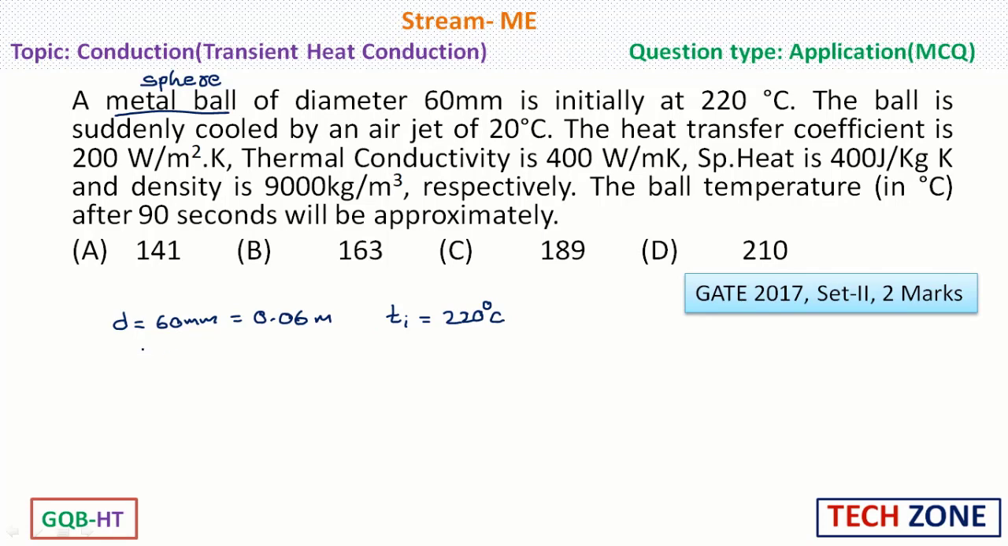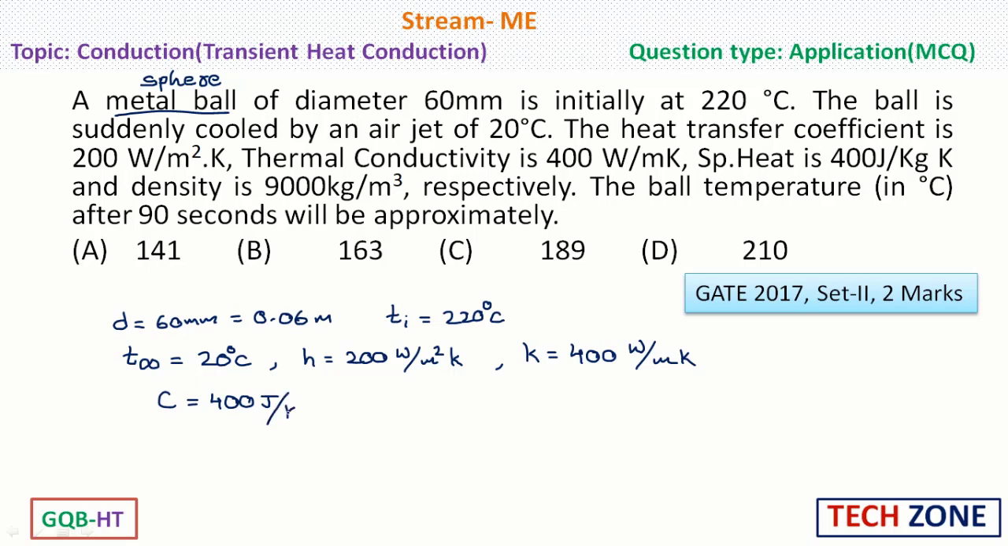The ball is suddenly cooled by an air jet. So T infinity temperature is 20 degrees centigrade. The heat transfer coefficient is 200 watt per meter square Kelvin. So h is 200 watt per meter square Kelvin. Thermal conductivity k is 400 watt per meter Kelvin. Specific heat c is 400 joule per kg Kelvin. Density rho is 9000 kg per meter cube given. Now we need to determine the ball temperature T after 90 seconds. So time tau is 90 seconds given.